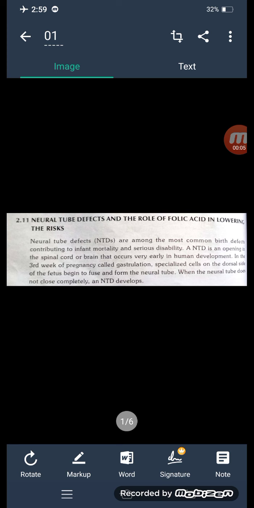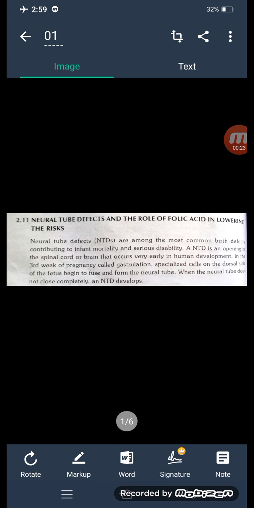Today we are discussing NTDs. So, what are NTDs? It means neural tube defects. Neural tube defects are treated with folic acid. So now we discuss NTDs and the importance of folic acid.